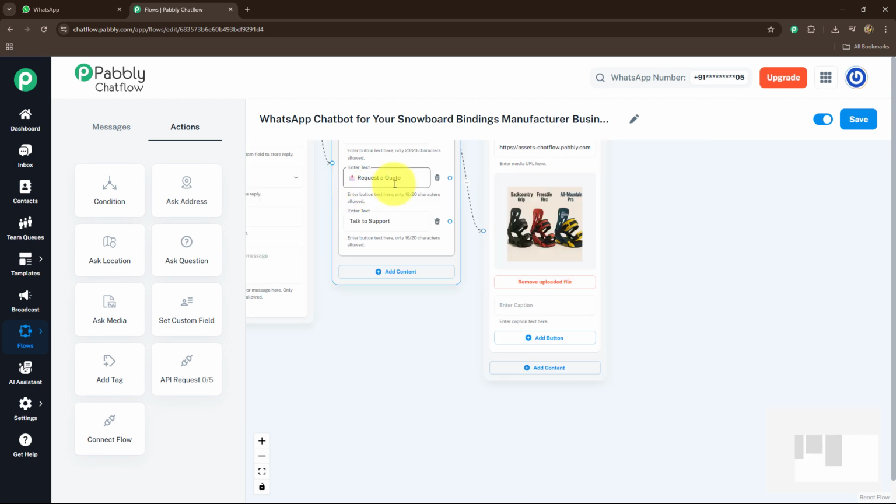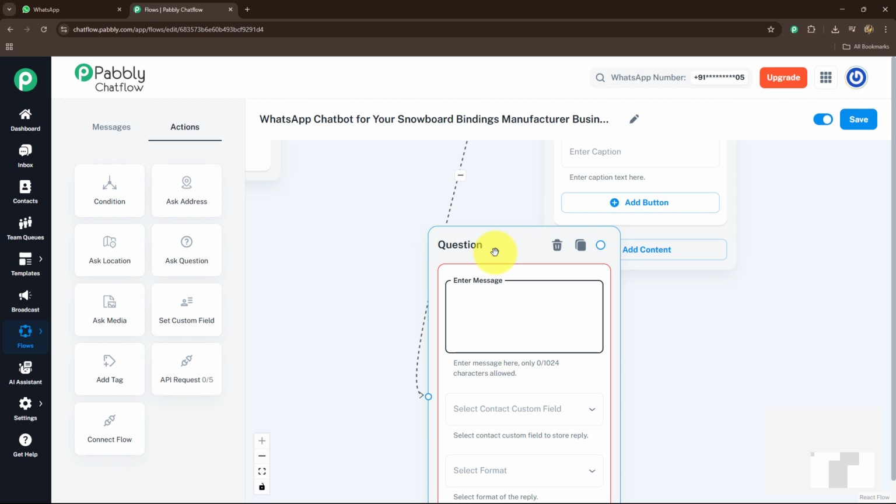Now the next one we have is request a quote. If the customer wants a personalized quotation for any of the snowboard bindings they want, I'm going to first of all ask for their details to place their order. To do that, I'm going to first ask their email. So I'm going to select ask question again, and I'm going to connect it with the second button like this.